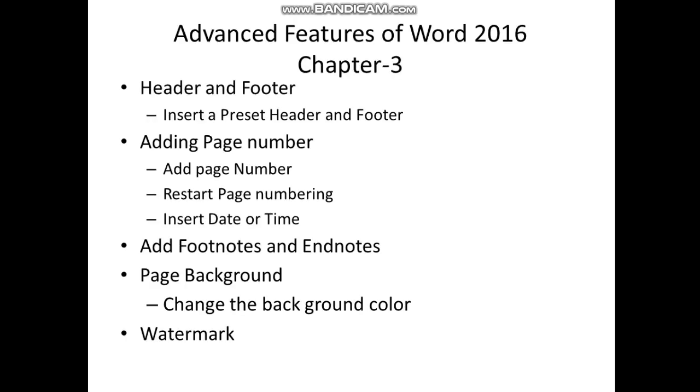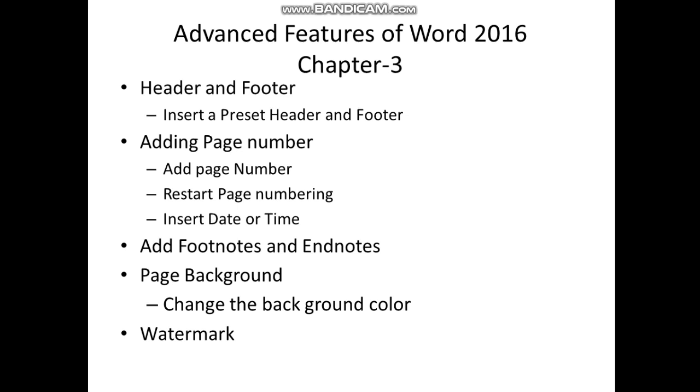So students, today I am going to teach you advanced features of Word 2016, chapter 3. First, I will discuss what a header and footer is. In this session, you will learn how to insert a preset header and footer. Next, I will discuss adding page numbers. In this session, you will learn to add a page number, restart page numbering, and insert date or time.